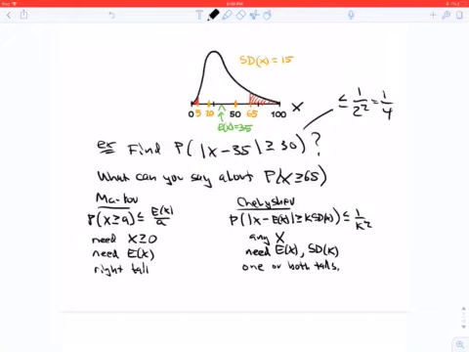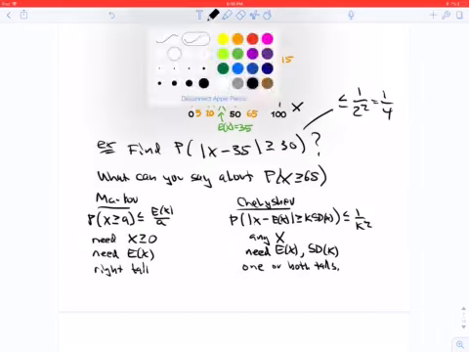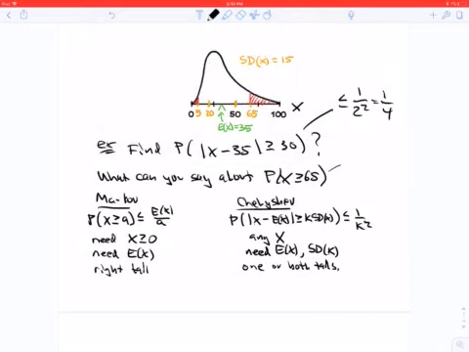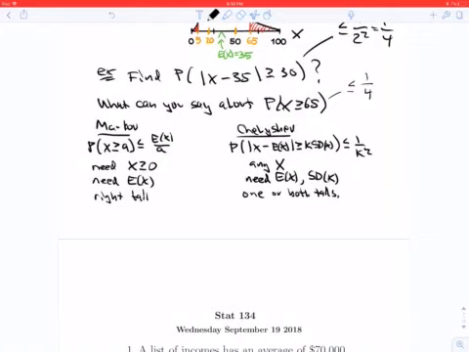So what can you say about the probability that x is greater than or equal to 65? Well, this distribution isn't symmetric, so you really can't say any more than that it's less than or equal to a quarter. If the distribution was symmetric, then you could say that it's less than or equal to an eighth, but that's not the case here.